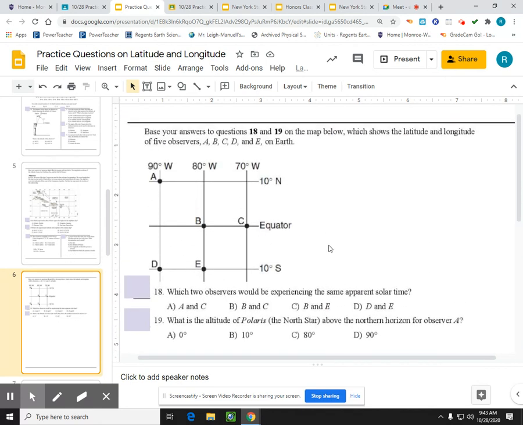Okay, and last questions here. Which two observers would be experiencing the same apparent solar time? The same apparent solar time is going to happen when you're on the same longitude. So the right answer here would be B and E, though if choice A and D were given, that would also be correct. And what is the altitude of Polaris above the northern horizon for observer A? Well, observer A is located at latitude of 10 degrees north, and so they're going to see Polaris at 10.